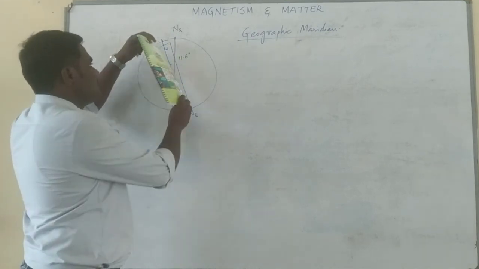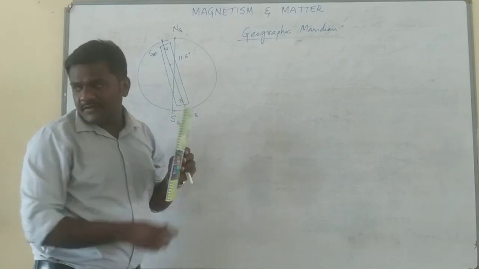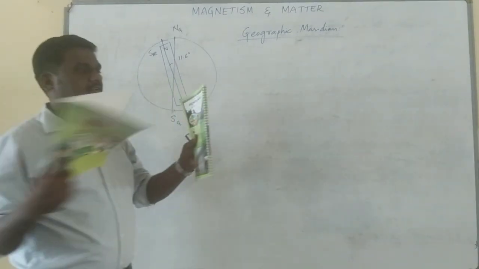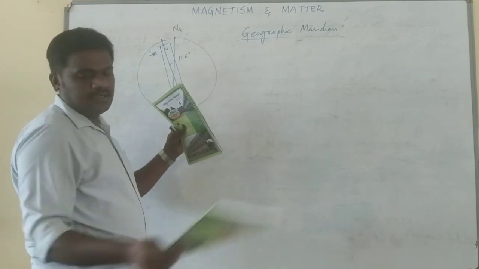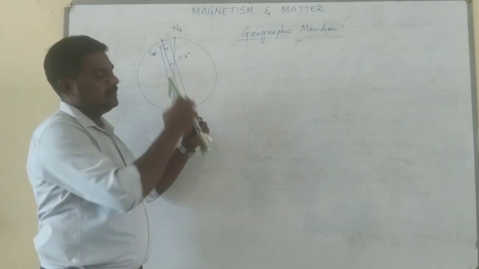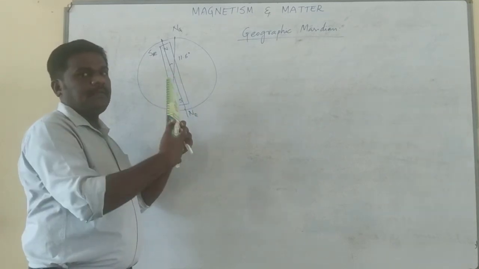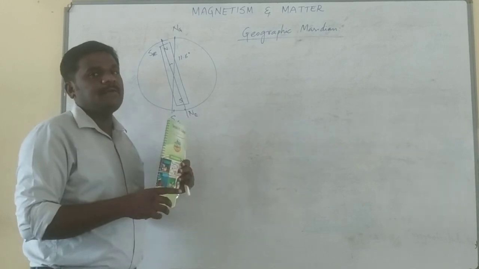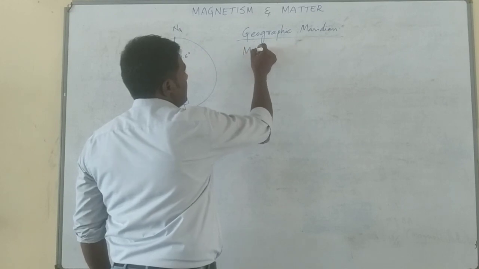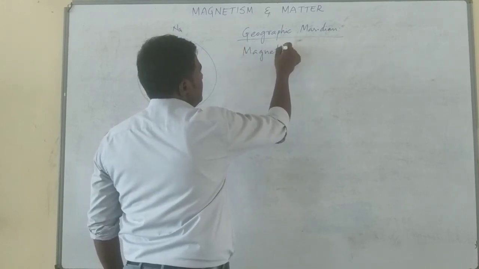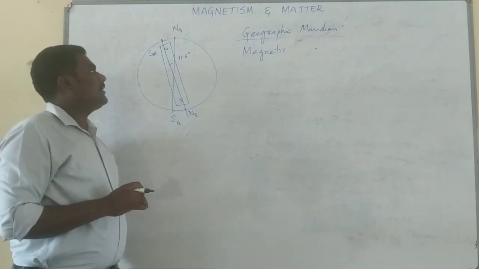If the same plane is passing through the magnetic axis, then it is known as the magnetic meridian. If you take such two planes, they look like this. Here I can show only one plane for understanding. This is the magnetic meridian. This is the geographic meridian. Both planes pass through each of the axes separately. So what is the magnetic meridian? It's also a vertical plane passing through the magnetic axis of the Earth.